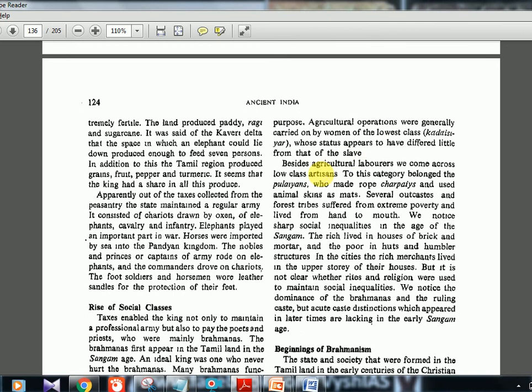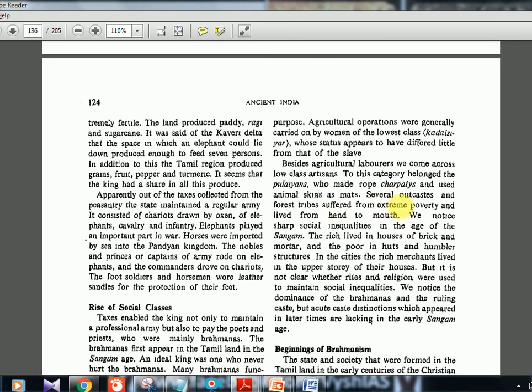Besides agricultural laborers, we come across low-class artisans. To this category belong the Pulayans. Pulayans are artisans who made rope charpais and used animal skins as mats. Again one term: Pulayans are the artisans. So Pulayans, Kadaisiyar, Arasar, Vallalas, NAD. I am repeating multiple times so that it gets registered in your mind.